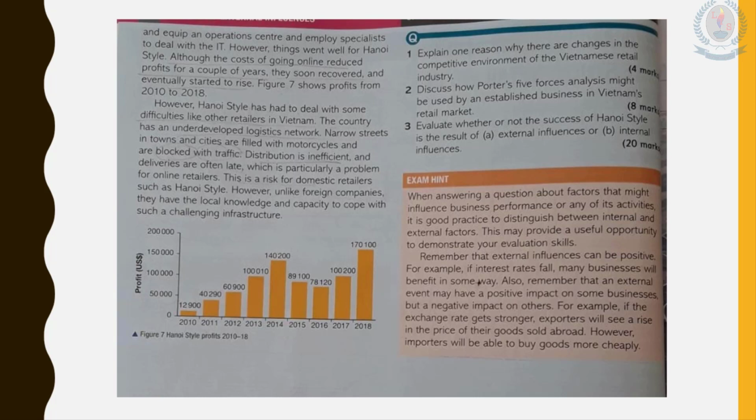Read the questions carefully. Pay attention to the command words and the marks allocated to each question, and then read the case study carefully and underline the important factors related to each question. So try to write answers for this case study by yourself. Today I will stop the lesson.